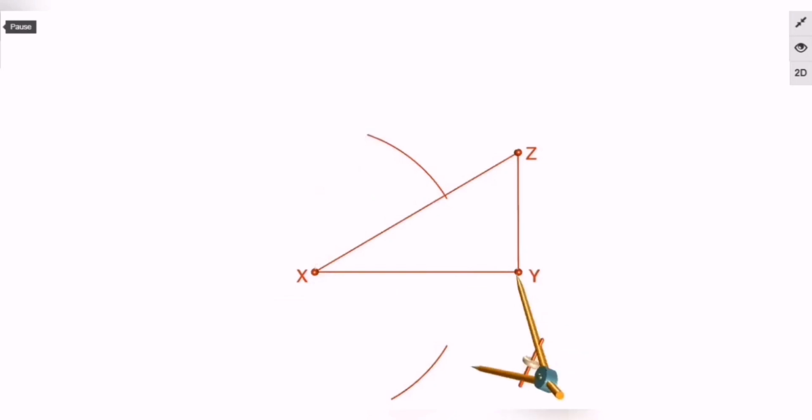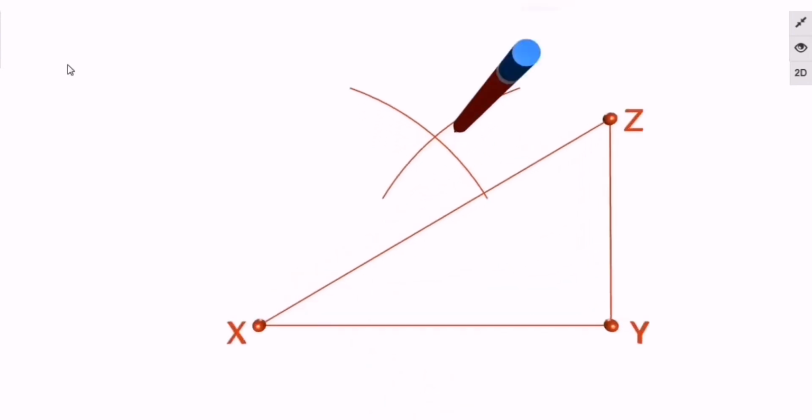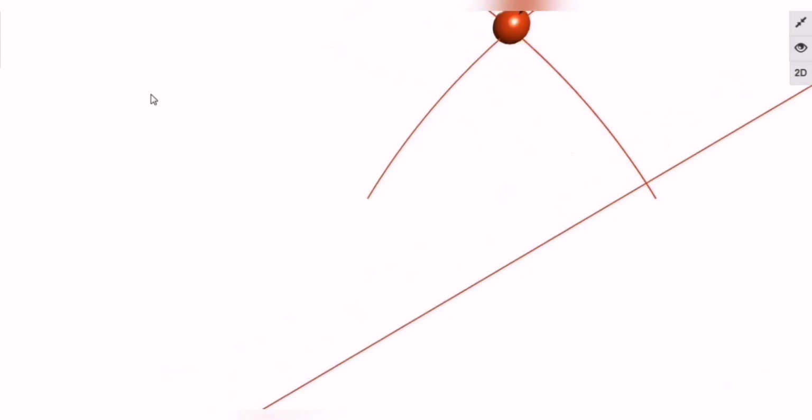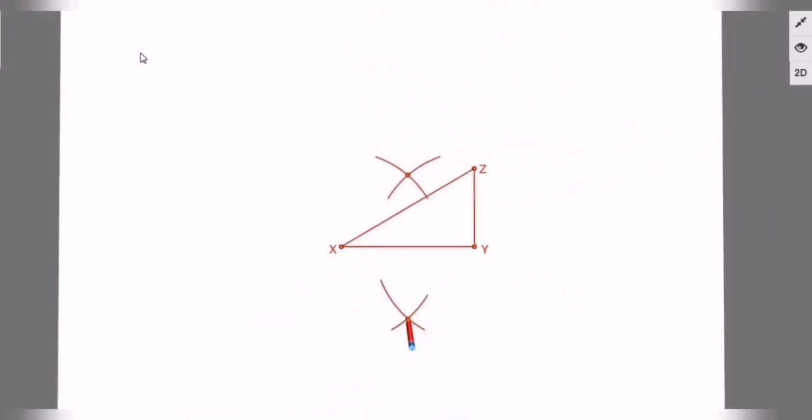Now presently over here that second point is Y. Without changing the distance again, put 2 arcs in such a way that this newly formed arc will intersect the arcs made with the help of point X. Once these arcs are intersecting, the intersection must be marked properly, the way it is marked over here. Once it is marked, it will be easier for me to draw a segment passing through them. So here the marking of the arcs is done, clear.